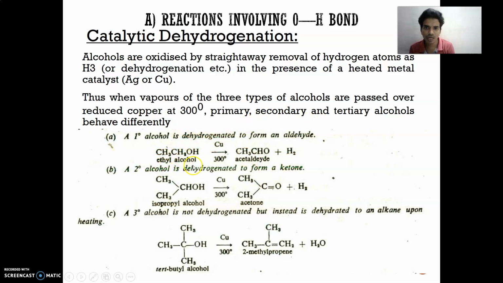Primary alcohol gives acetaldehyde in the presence of copper as catalyst at 300 degrees centigrade. Isopropyl alcohol, a secondary alcohol, is converted into acetone. Tertiary butyl alcohol is converted into 2-methylpropene. In different ways, these give different compounds.